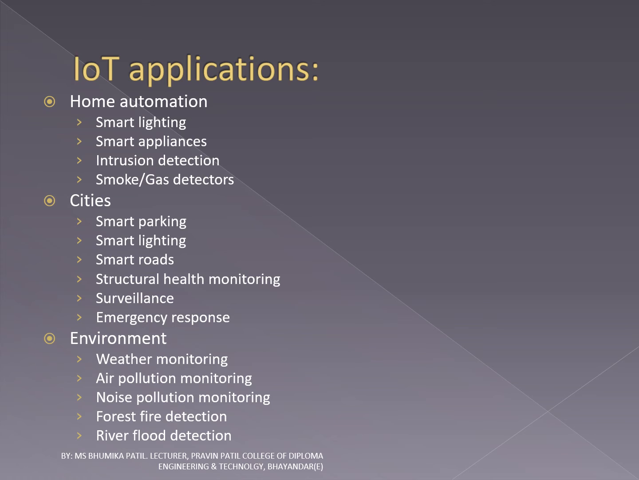And last is emergency response. IoT systems for fire detection, gas and water leakage detection can help in generating alerts and minimizing their effects on the critical infrastructure. The third main application is environment.